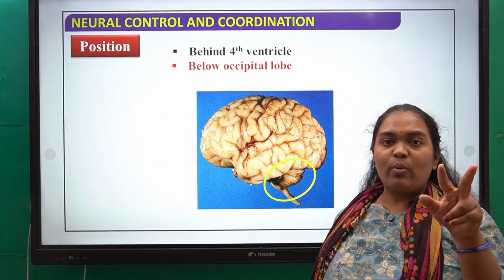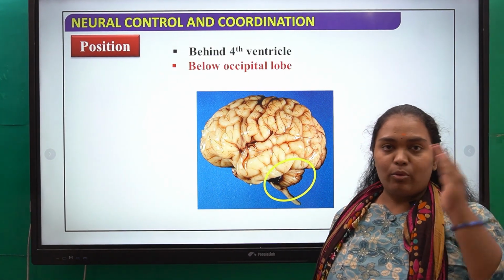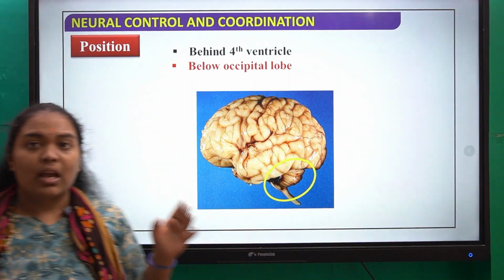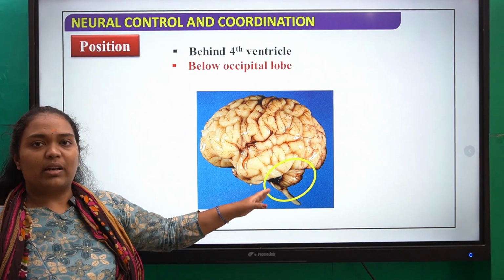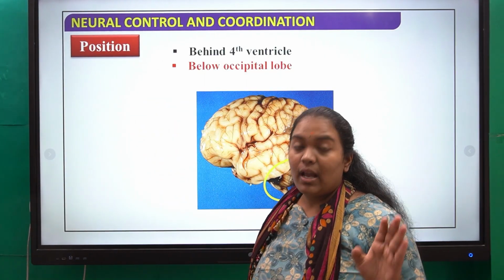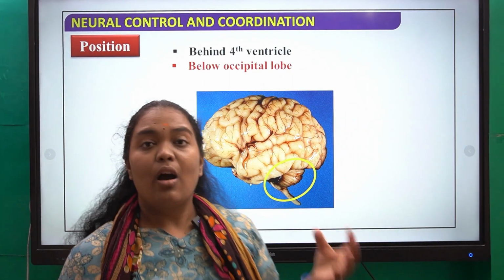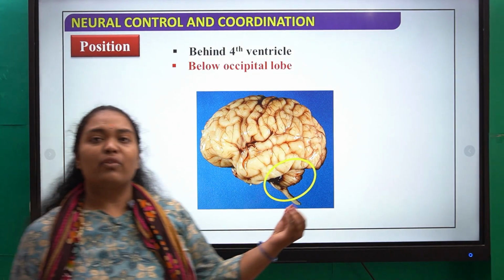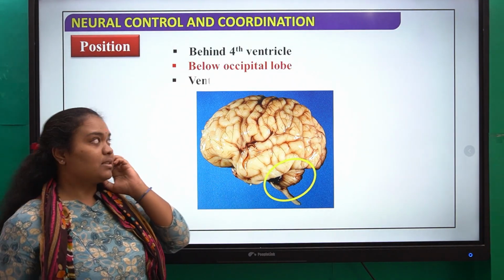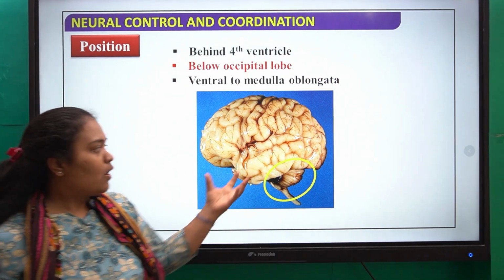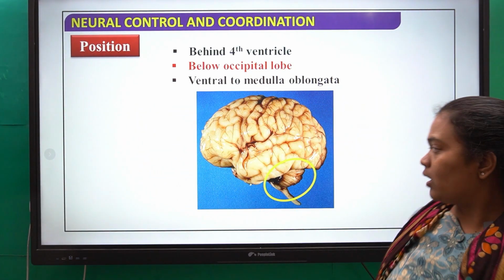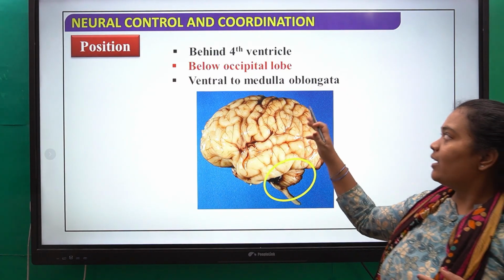As you know, the first and second ventricles are present in your cerebrum on both sides, and now we have the fourth ventricle. Ventricles are nothing but the spaces containing the cerebrospinal fluid, and they help in lightening the brain weight, and in taking up different nutrients or waste materials in and out of your brain. The cerebellum is below the occipital lobe of your cerebrum, and ventral to the medulla oblongata.